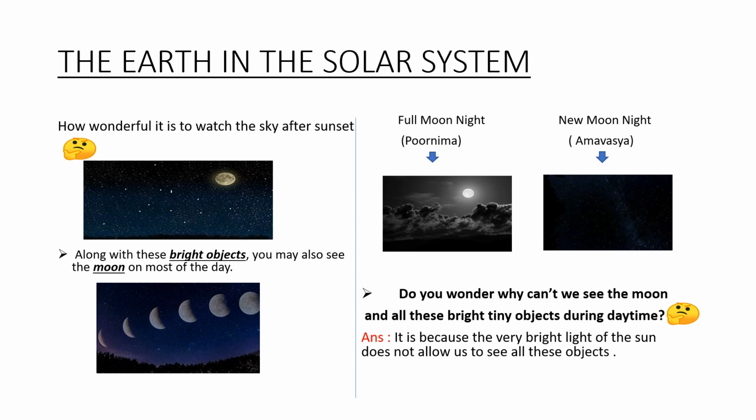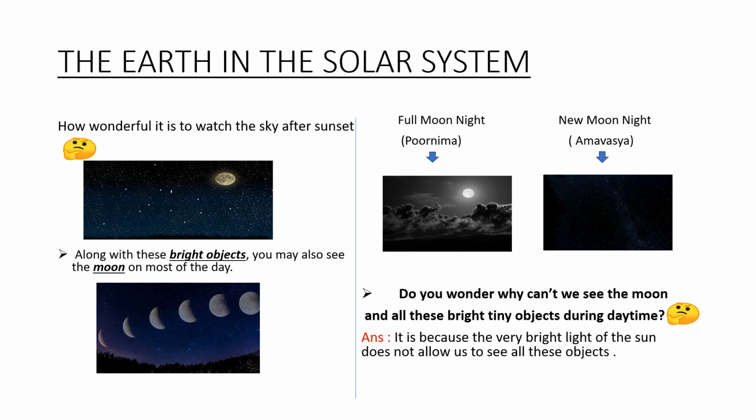Along with these bright objects, you may see the moon most of the day. It appears at different times, in different shapes and different positions. You can see the full moon only once in a month. It is called full moon night or Purnima. A fortnight later, you cannot see the moon. It is called new moon night or Amavasya.